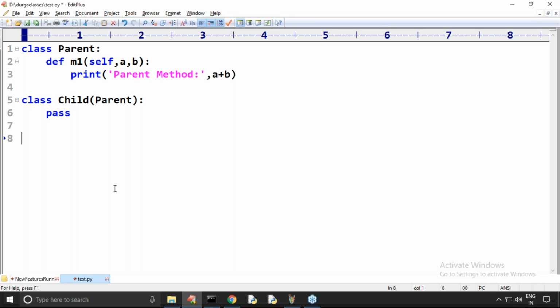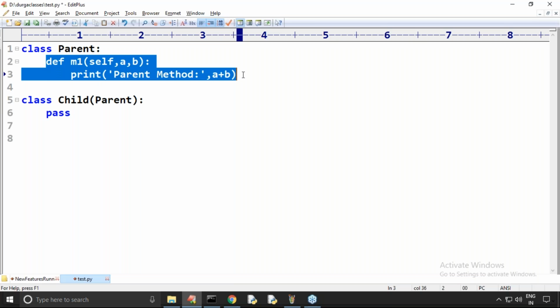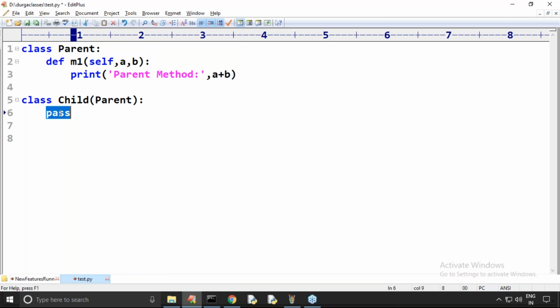Yes, friends, is it valid or not? Can you please confirm? Valid, right? Automatically, is this method available to the child or not? Parent class methods are by default available to the child. Now c is equal to Child(). I'm creating an object of the child class. Now c.m1(10, 20) I'm taking.